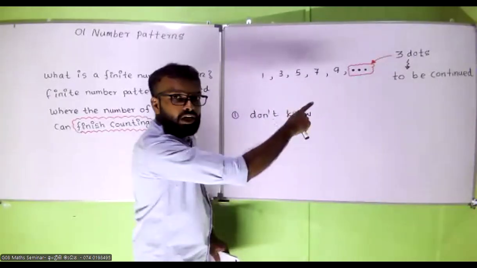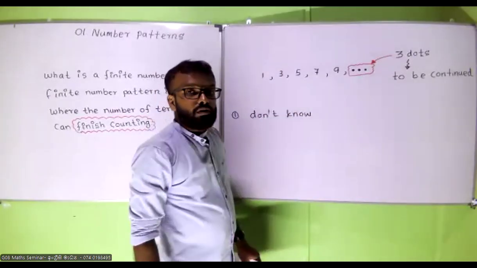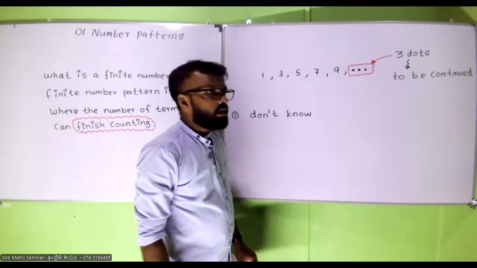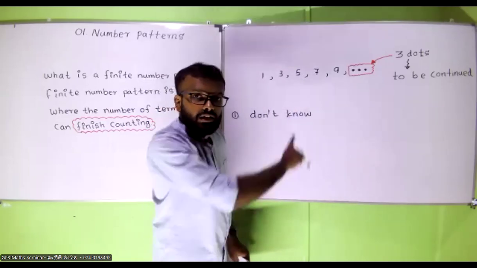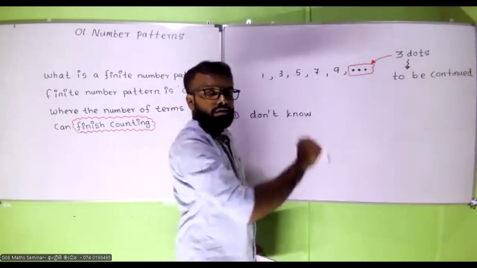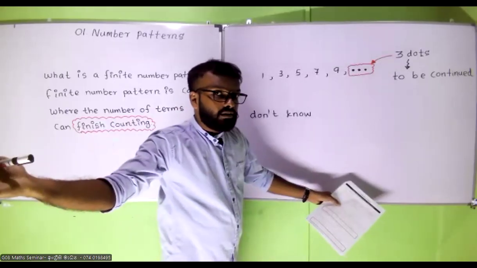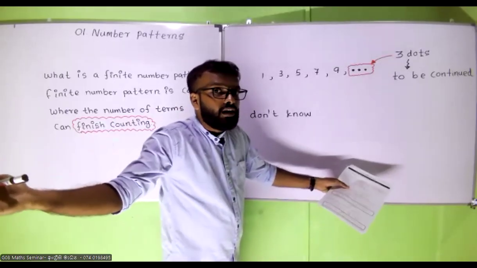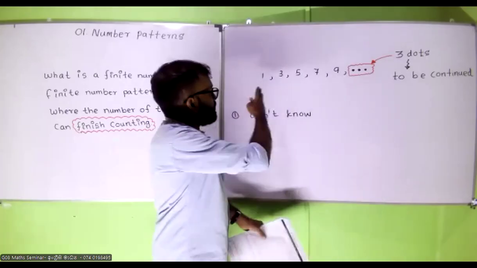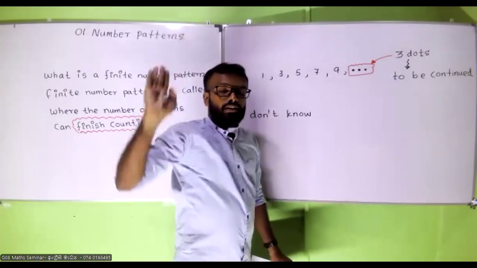What is the meaning of the 3 dots? To be continued. After 9, this number pattern will be continued. There is no ending number. This can be continued up to infinity.